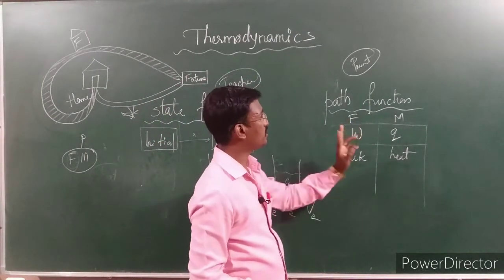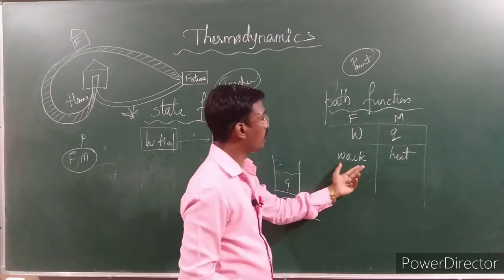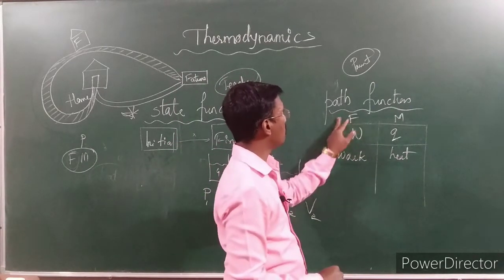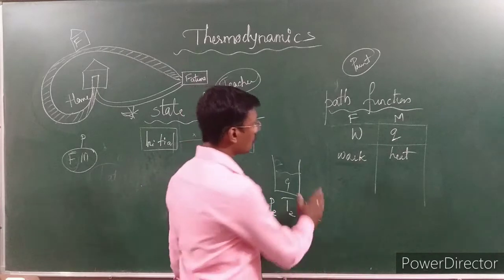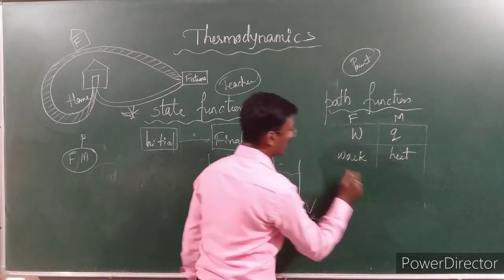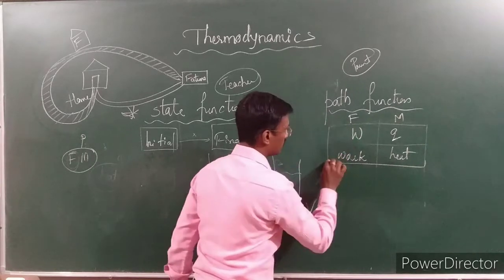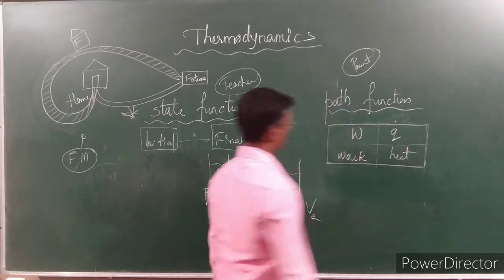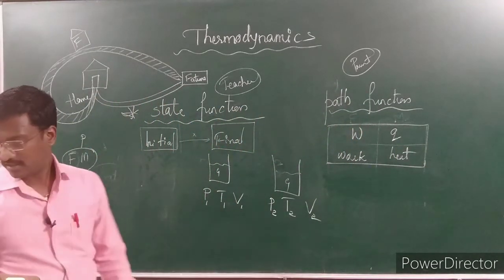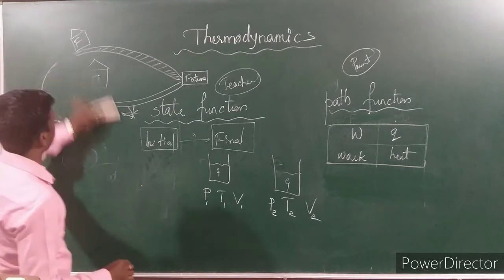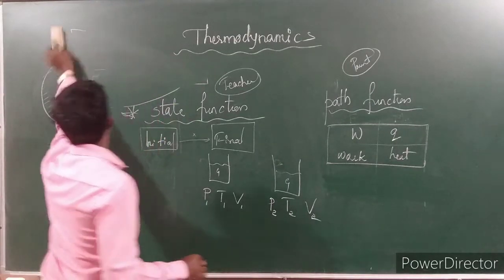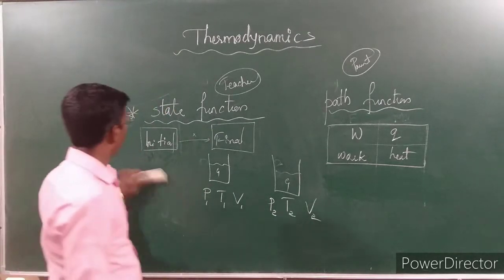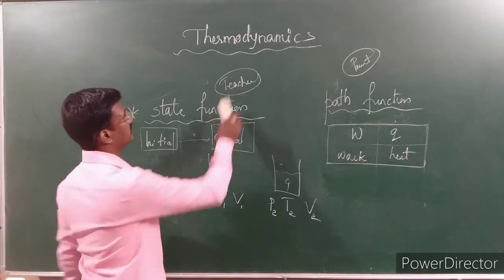Why? Because path function, that is for the father and mother, here work and heat are the two conditions we have to look at. Because of these two conditions, path function varies. Work and heat. Look here, I would like to remove this father and mother. Thank you mother, father and mother, for the order. Surprise visiting to help our children understand the concept, isn't it? So here we are going to end the explanation with the help of parents and teachers.